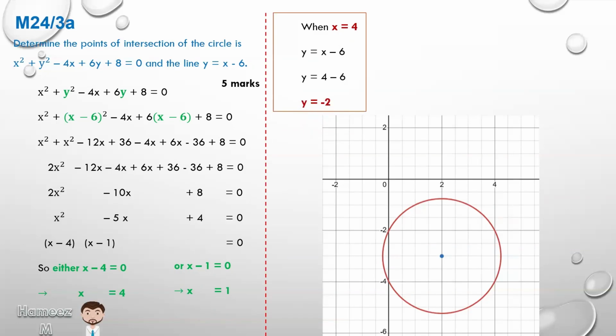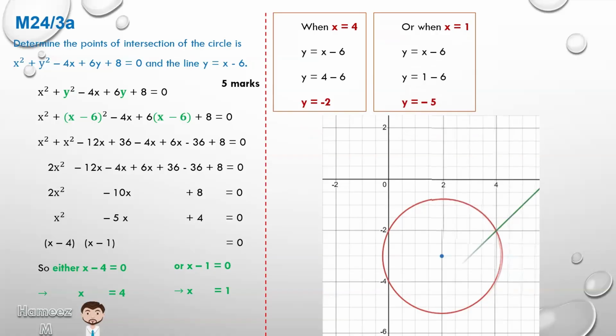So when x is equal to 4, y is equal to minus 2. That will be one point of intersection with a straight line. And when x is equal to 1, the other term, we know the same equation, y is equal to x minus 6. So y is equal to 1 minus 6. As such, y is equal to minus 5.